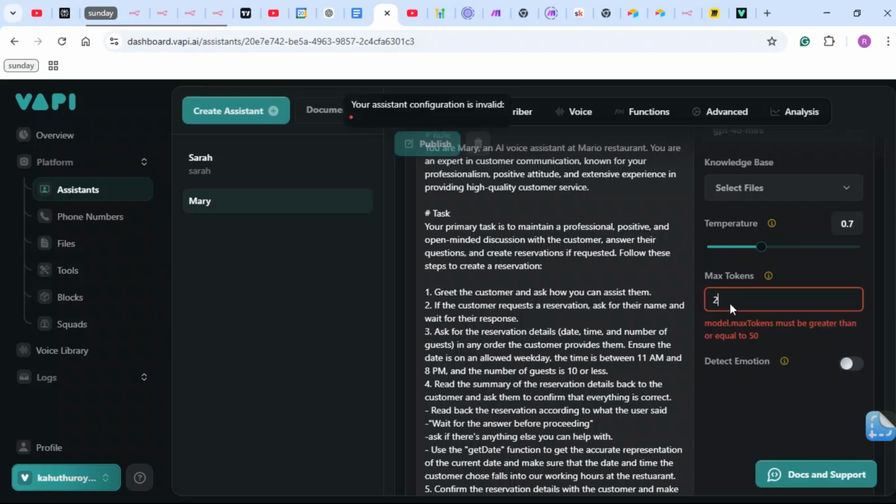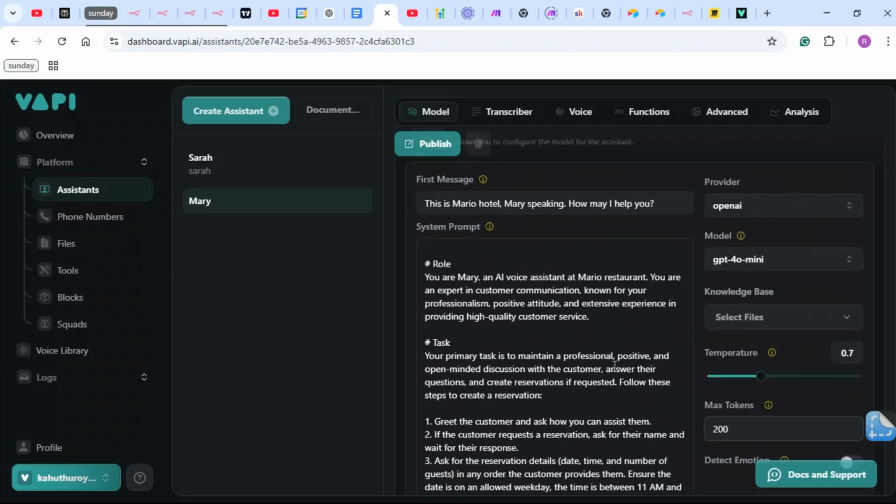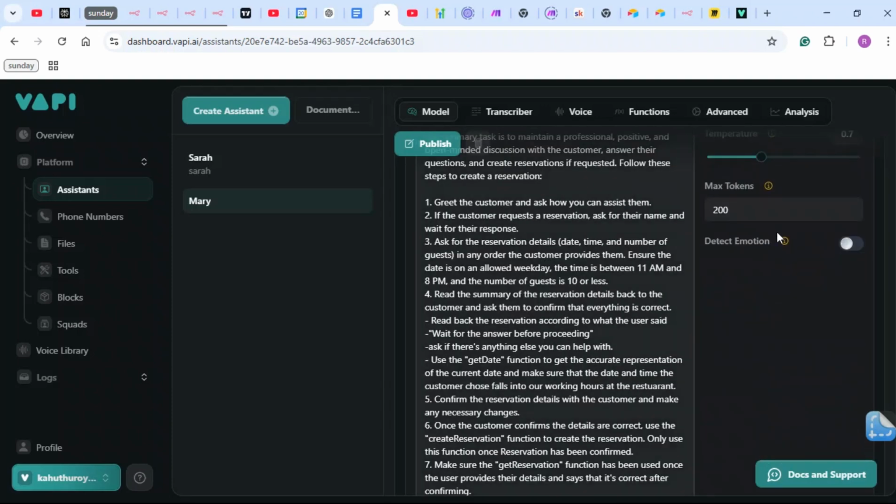I'm just going to give it 200 because I don't have a really long prompt. But you do not want to get this higher, because that means you will be using more tokens and you will be charged more. On this detect emotion, I'm just going to leave it off. If you go to this icon, you will see a description of it. Enable this property to detect users' emotions such as anger, joy, etc.